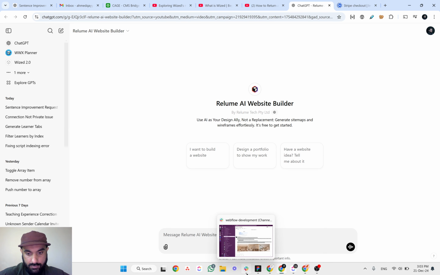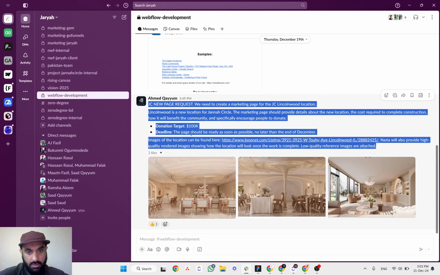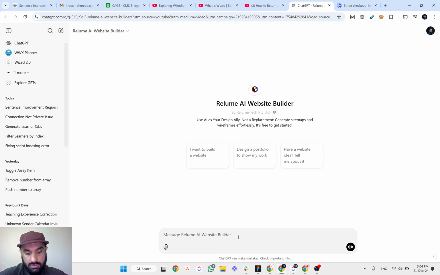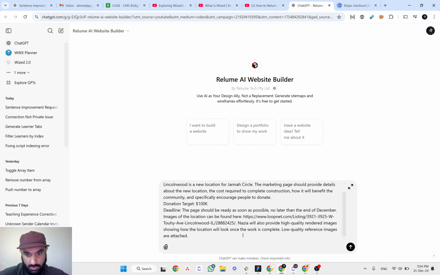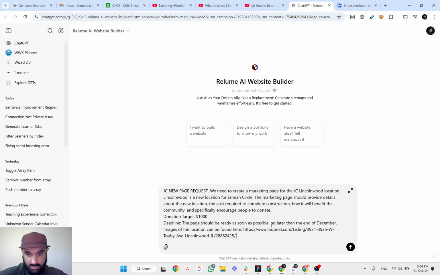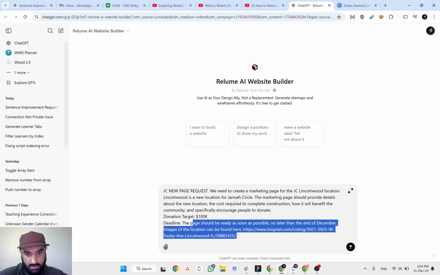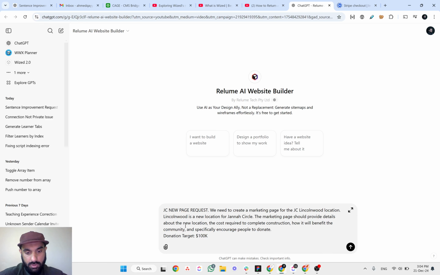So I have a requirement. Let me just copy it from here and put it right there. Okay, let me remove some of the things there, like these requirements, which is the deadline. This is not actually for the prompt.